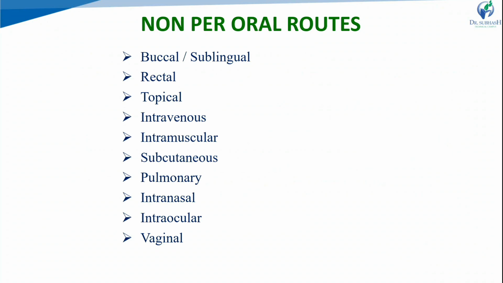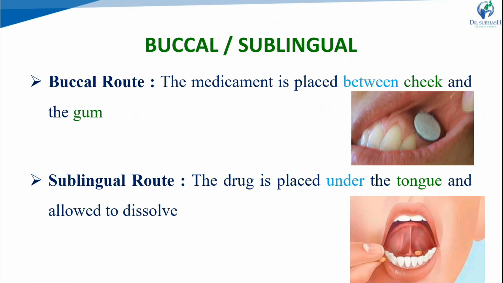So which are the non-peroral routes? Buccal or sublingual, rectal administration, topical administration, and parenteral routes, so IV, intramuscular, subcutaneous, and many other parenteral routes. Pulmonary, intranasal, intraocular and vaginal routes can also be used as routes other than oral for drug absorption. We have to see them one by one. The first one is buccal or sublingual administration.